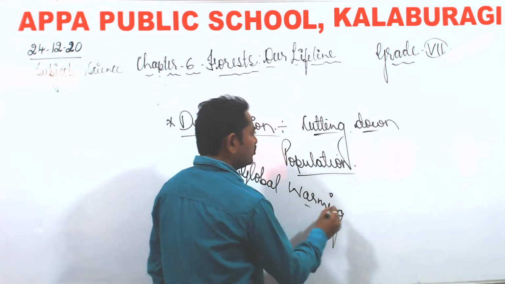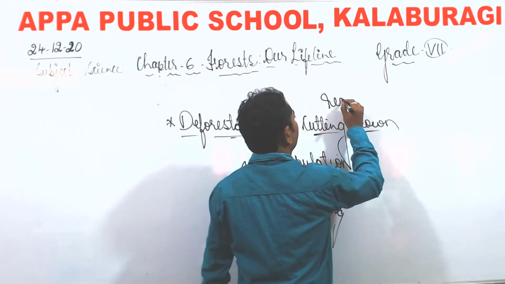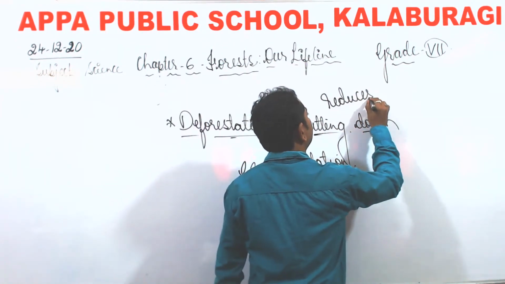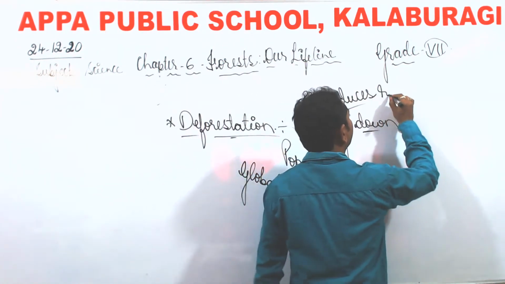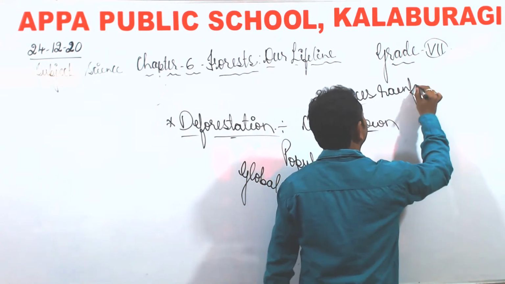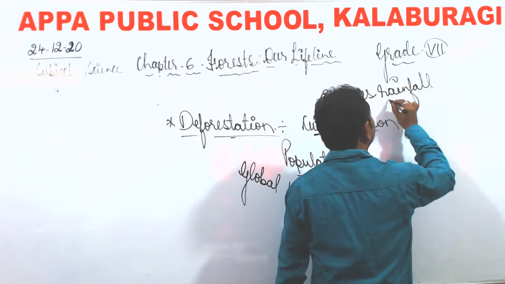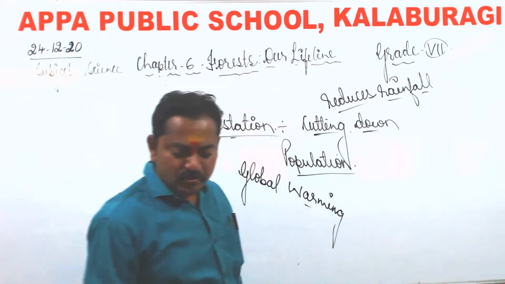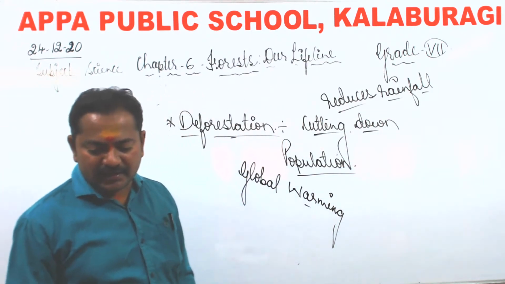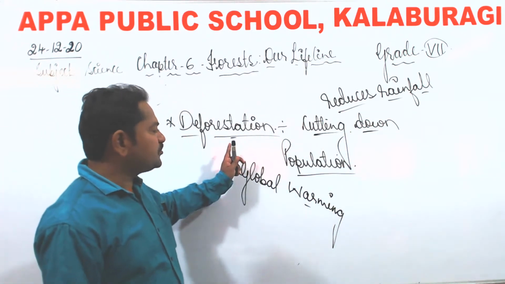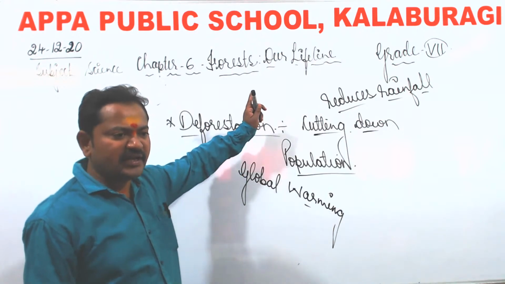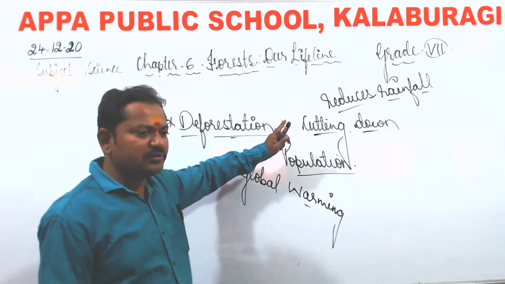Then it also reduces the rainfall. All these things will happen, so that is why we should not cut the forest. These are all the consequences we are going to face.